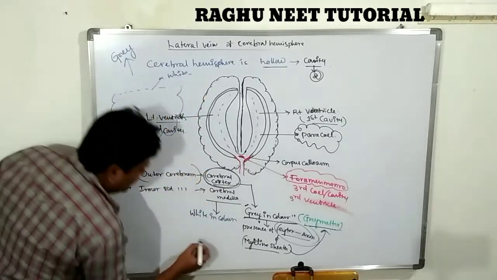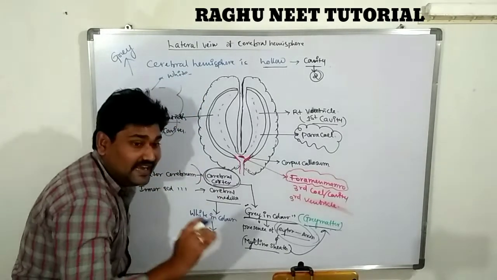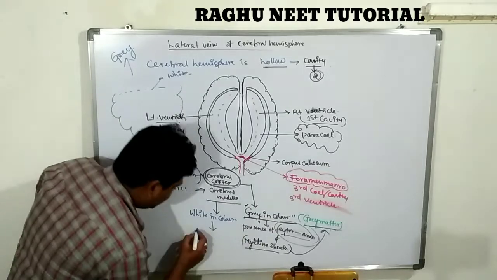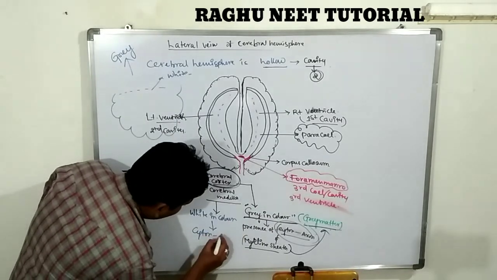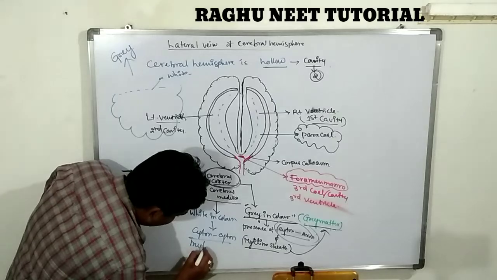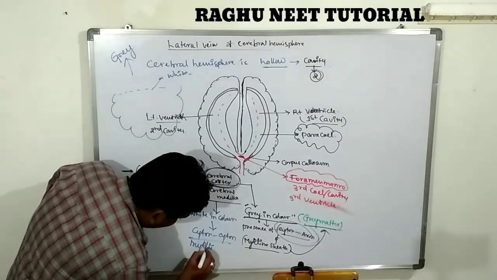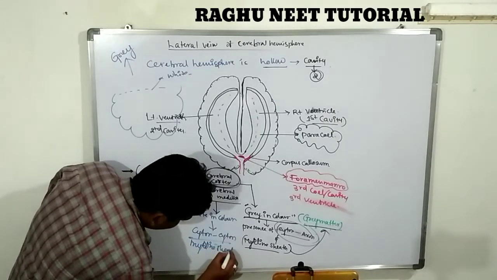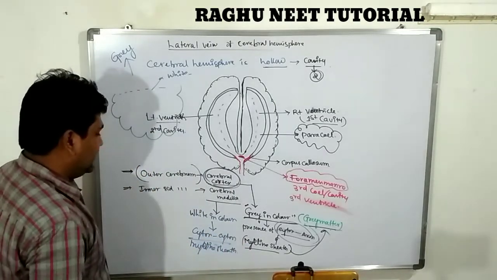Why? Because only cytons are present, with an absence of myelin sheath.